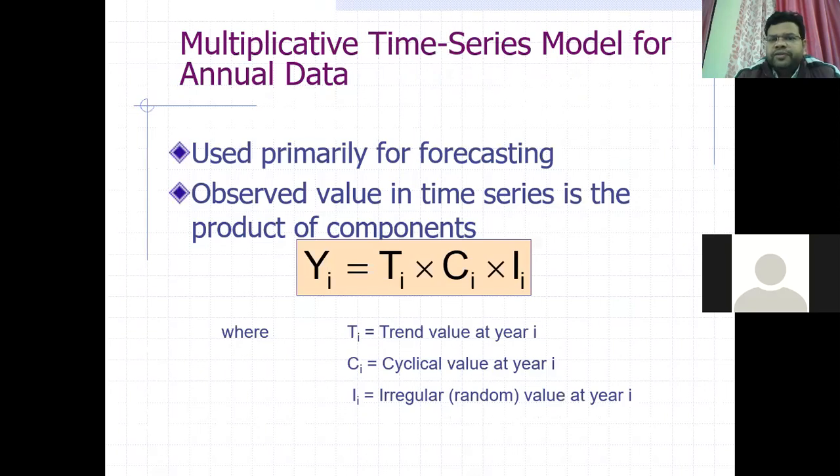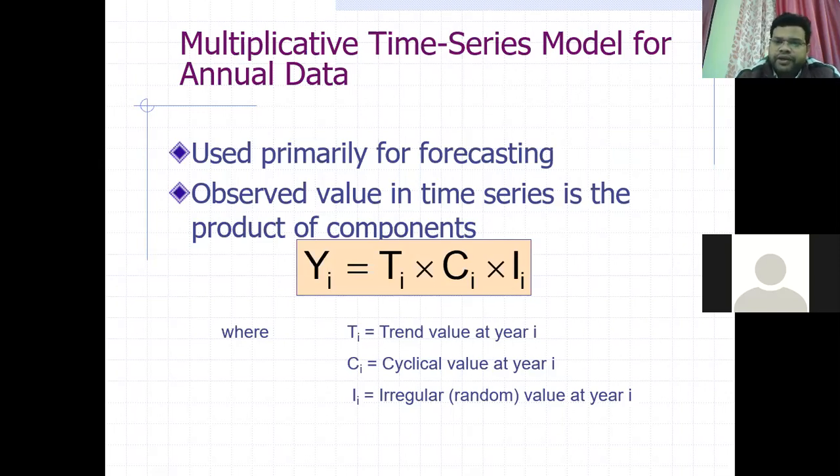So there are different types of models used in time series analysis. It may be the multiplicative model, the additive model, and third is the mixed model. These three types of time series models are used for forecasting. One of these is the multiplicative time series model, and this is for annual data, used primarily for forecasting. The observed value in the time series is the product of components.